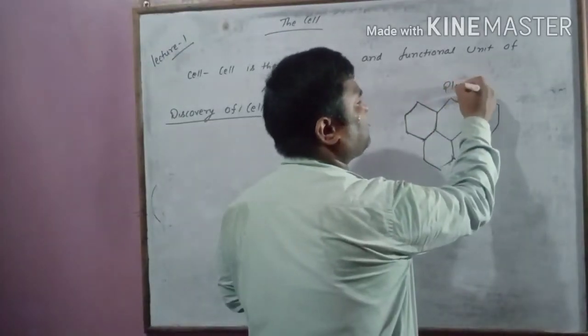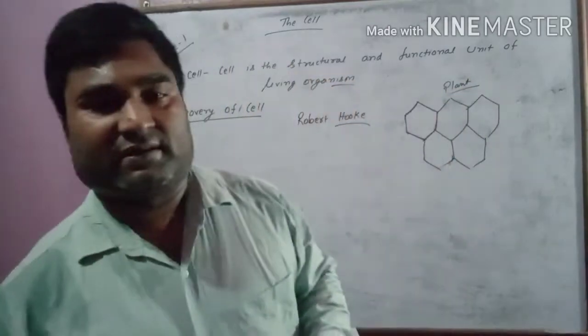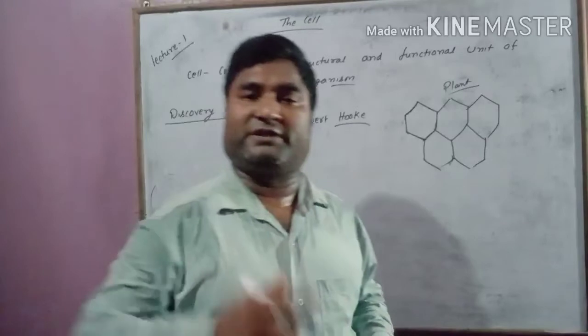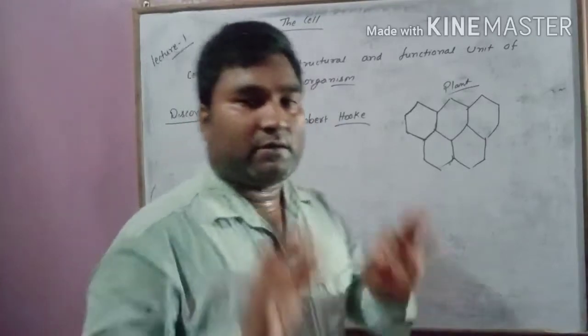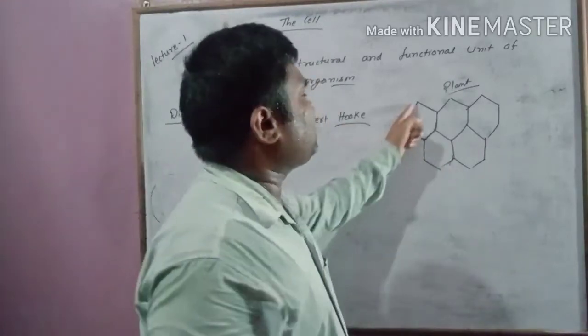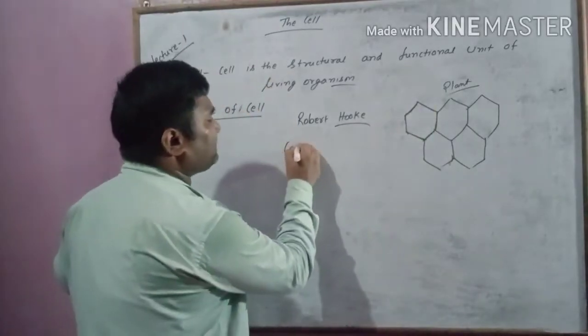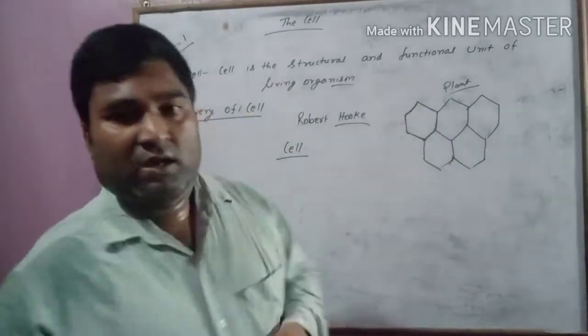Later it was discovered that a plant cell has a cell wall. As we proceed, we will see that. But what he saw, a small comb-like structure, he called a cell.